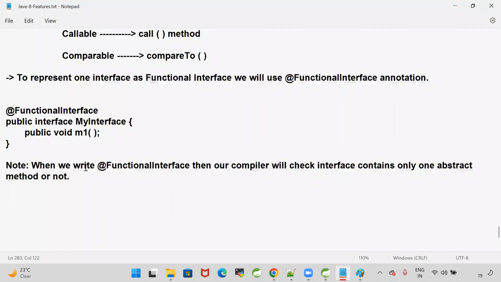Can I write default methods and static methods? Yes. Inside the functional interface, you can write default methods and static methods. The rule is applicable only for abstract methods. You can write any number of default methods and static methods in the functional interface. Are you clear with my point?